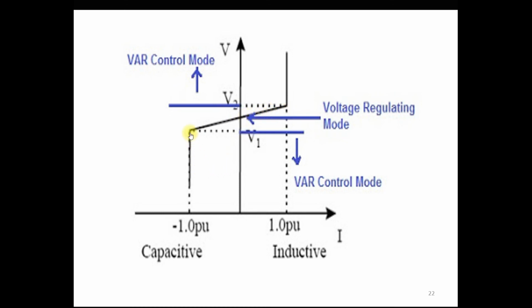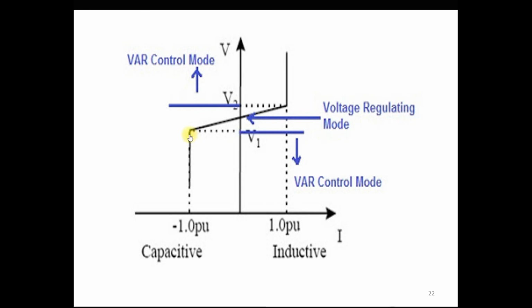But at the limitation of the current carrying capacity of the GTO or IGBT, you can see that at this point the STATCOM works as a reactive power control mode or VAR control mode, because the GTO or IGBT has a maximum current carrying capacity limit.